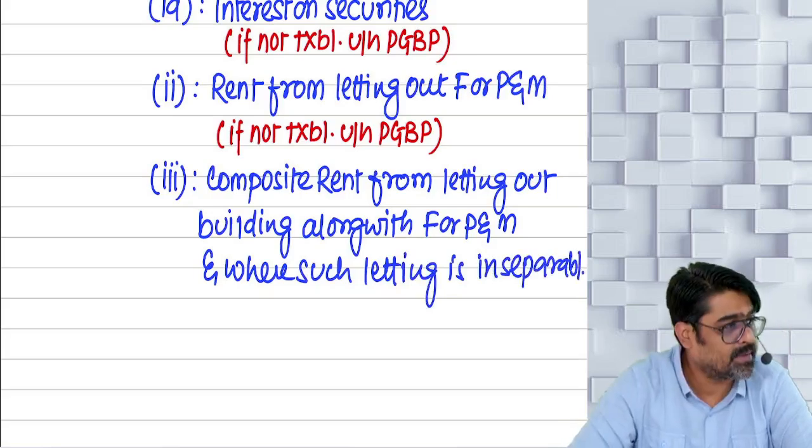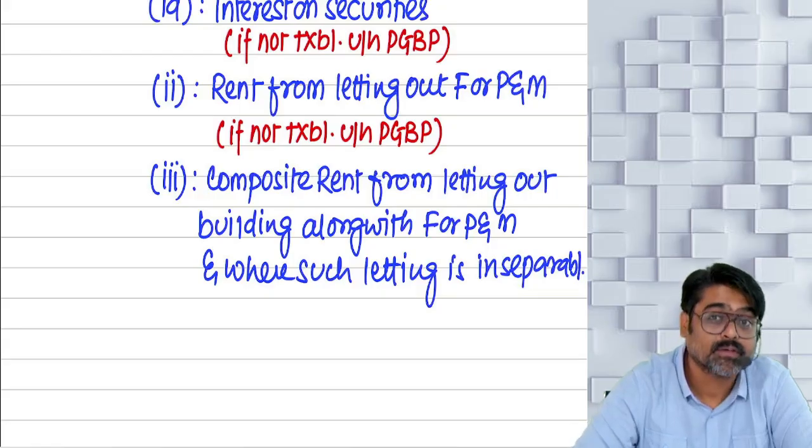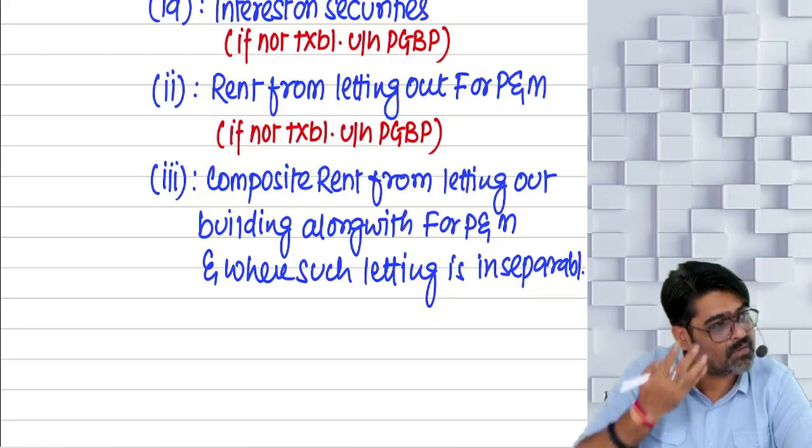Inseparable letting, separable letting, composite rent, I have already discussed under the head house property, while discussing the house property chapter. Out of these, many incomes I have already told you earlier.